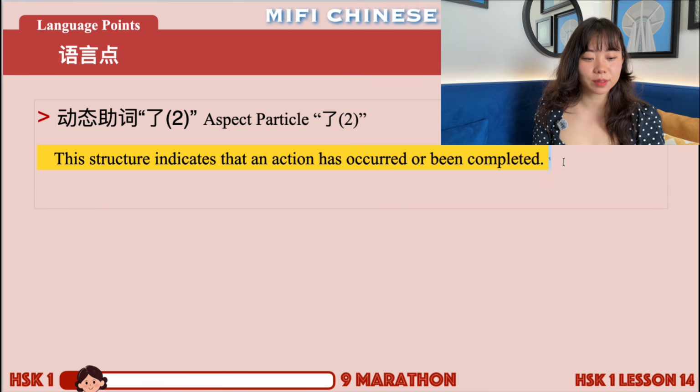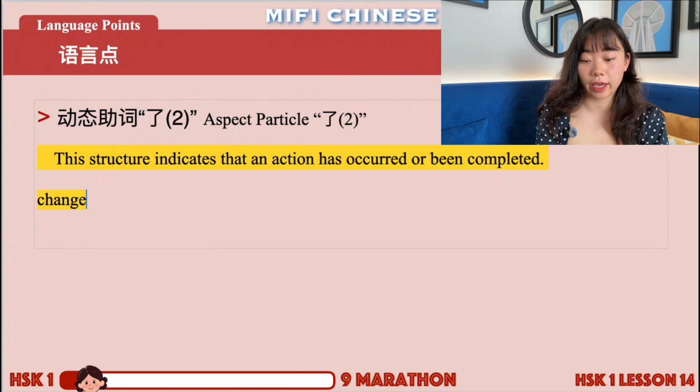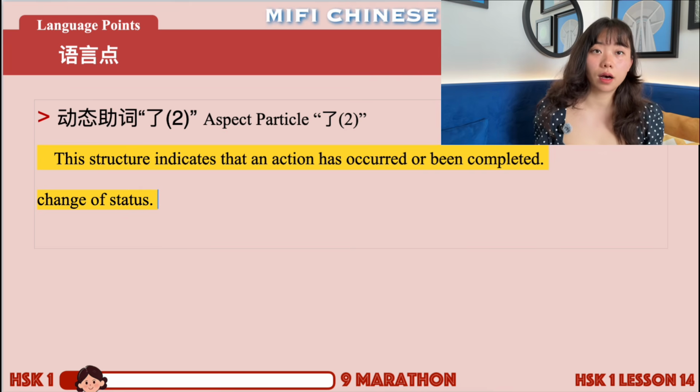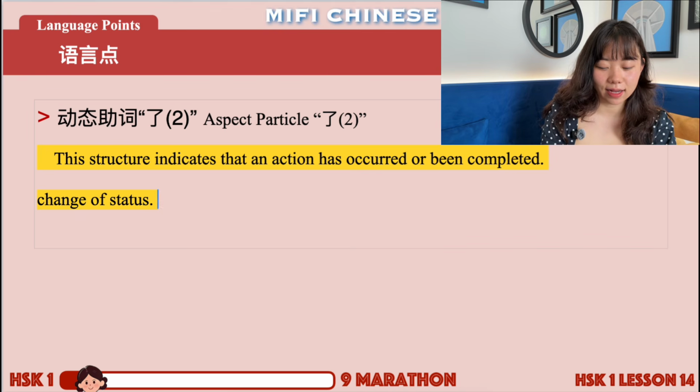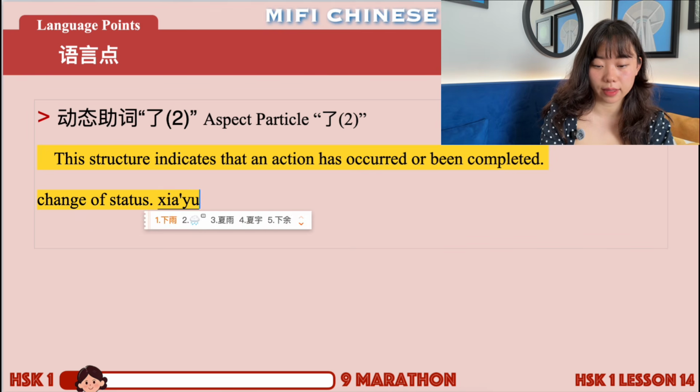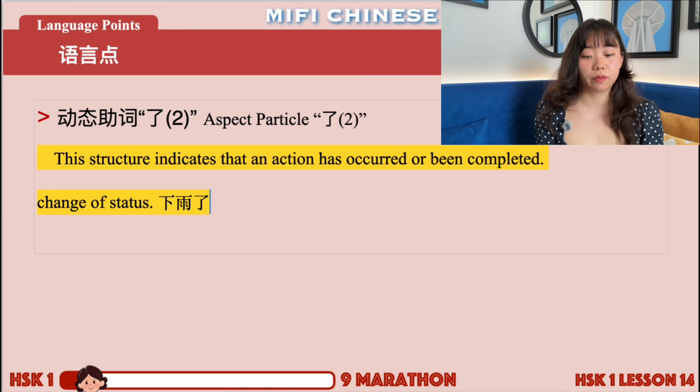Okay, so after seeing the new definition, the new meaning of 了, let's review a bit. What is the difference between these two? Before, the first meaning we said is change of status, right? Do you still remember change of status? Can you give me an example sentence? So we can say 下雨了, right? The one that we saw before, 下雨了. Before it was not raining, but now it's raining. So the status of raining has changed.